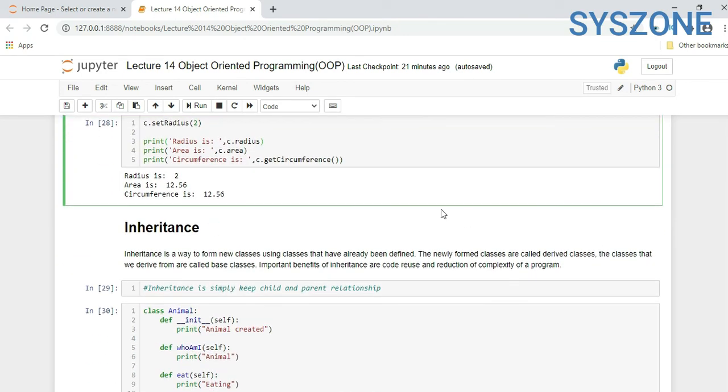So here we saw how we can create a class, how we create an object inside it, and how we can create a class object reference. Now we'll see inheritance. So what is inheritance?